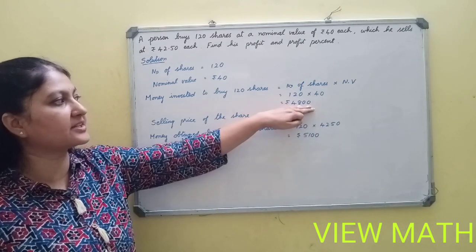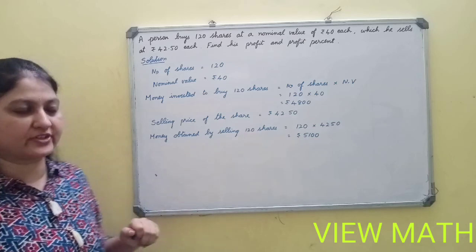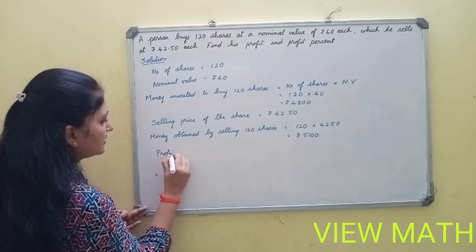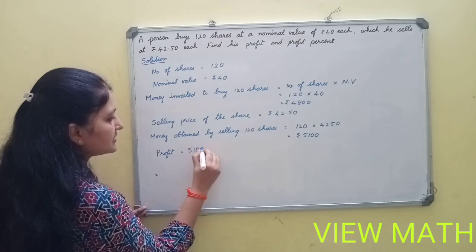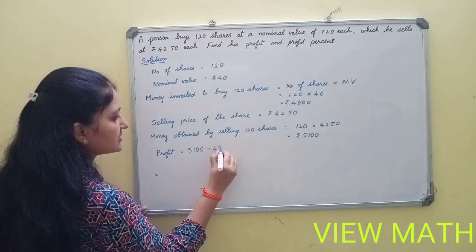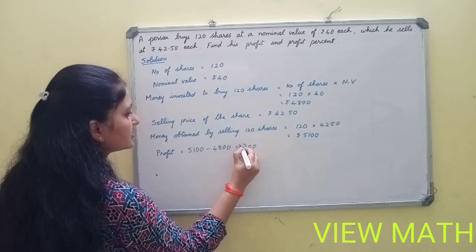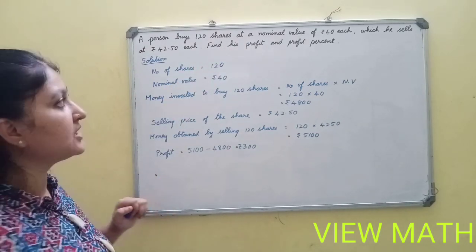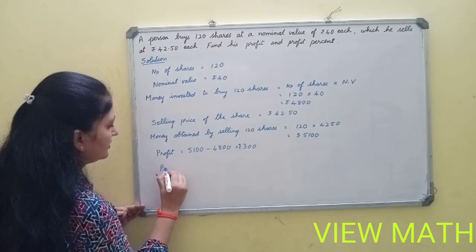So he buys the share at 4,800. Now you can see there is a profit. So how much is the profit? Profit is equal to selling price minus cost price. So rupees 300 is a profit. So they are asking us to find his profit. So 300 is his profit and they are asking us to find the profit percent.